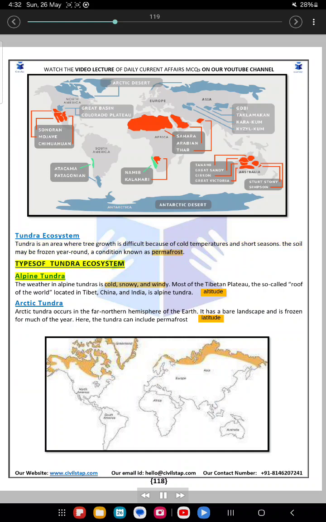Types of tundra ecosystem. Alpine tundra. The weather in alpine tundras is cold, snowy, and windy. Most of the Tibetan plateau, the so-called roof of the world, located in Tibet, China, and India, is alpine tundra. Arctic tundra. Arctic tundra occurs in the far northern hemisphere of the Earth. It has a bare landscape and is frozen for much of the year. Here, the tundra can include permafrost.